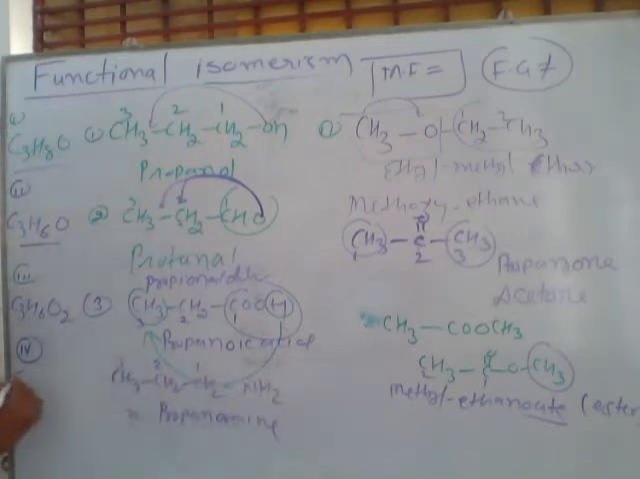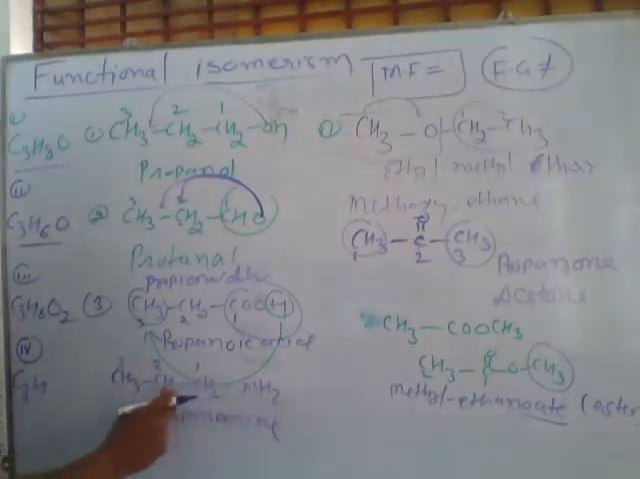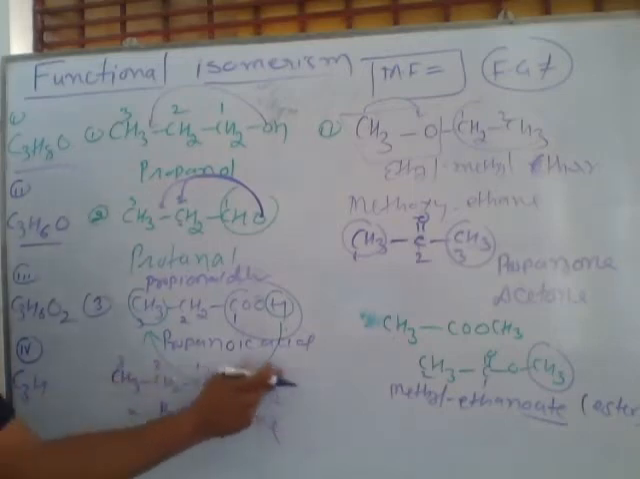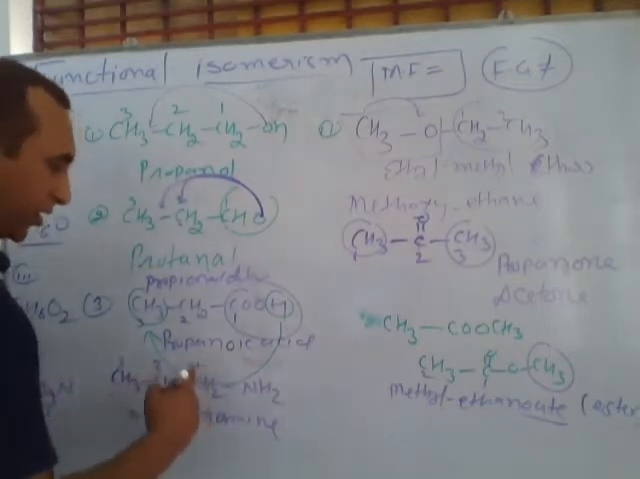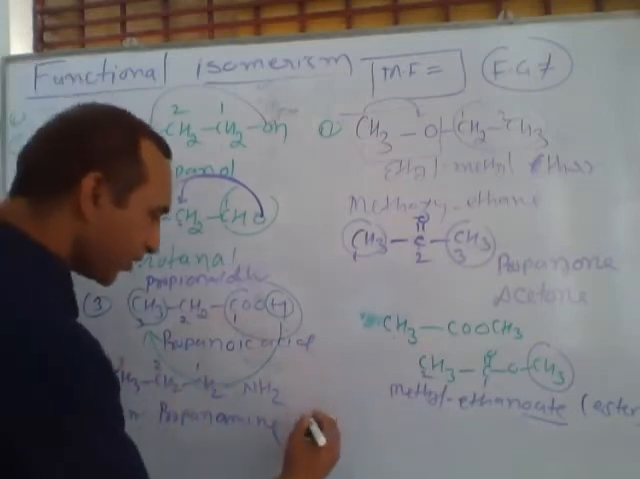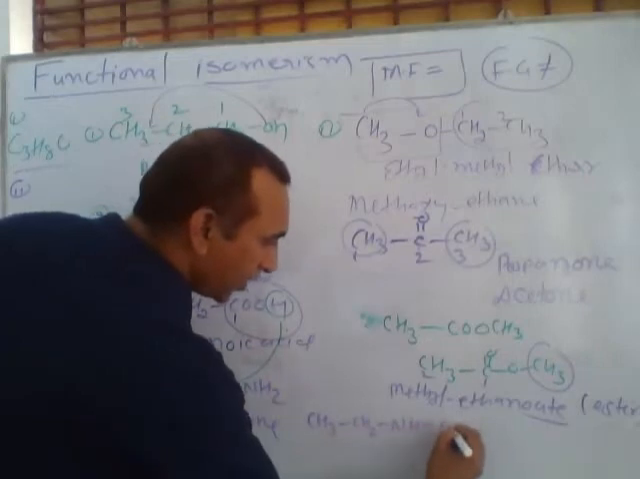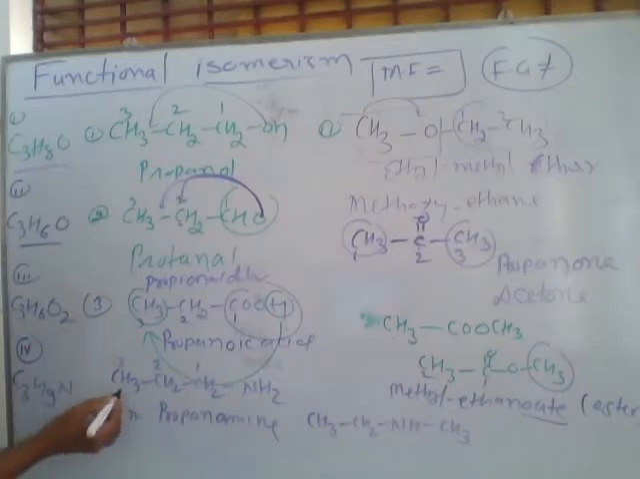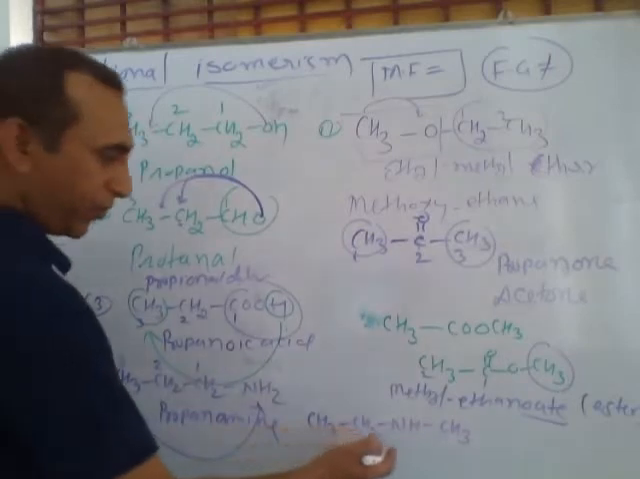And if we count, carbons are 3, and total hydrogens are 9, and nitrogen 1. And this compound also exists in another form, this type: CH3, CH2, NH, CH3. If I transfer this CH3 from here to here, and its hydrogen from here to here, then this type of compound forms.